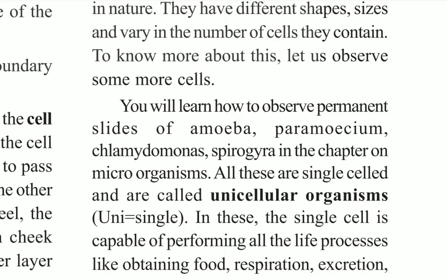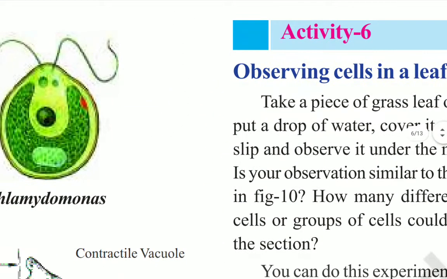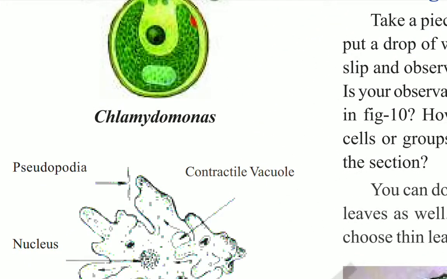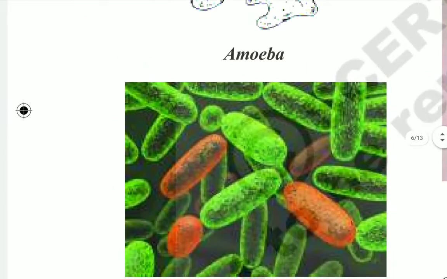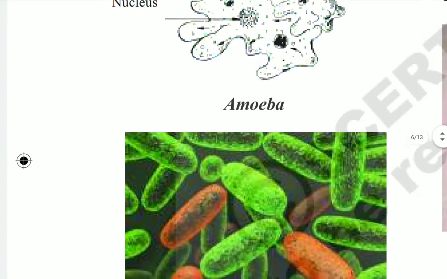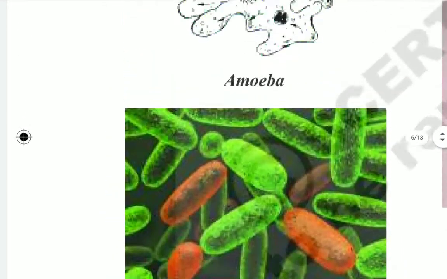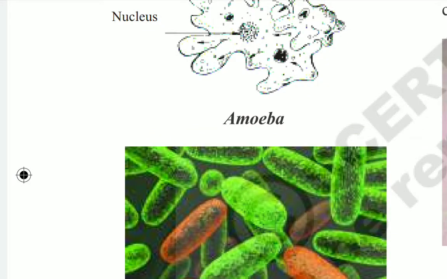Here you can see, children, unicellular organisms: amoeba, Chlamydomonas, and some other structures also. These all are called unicellular organisms.